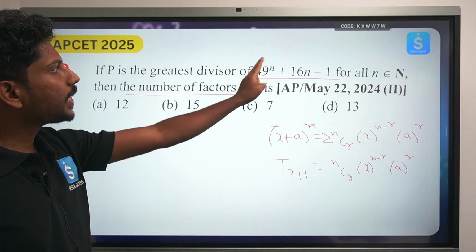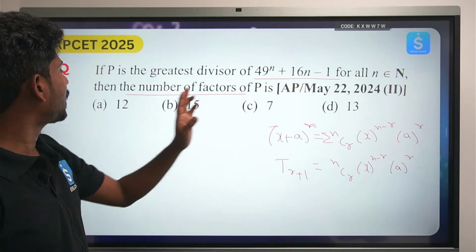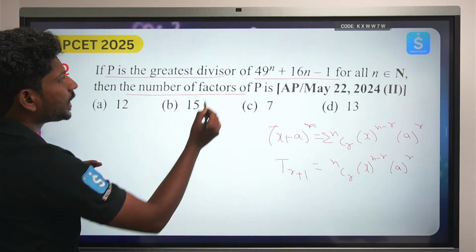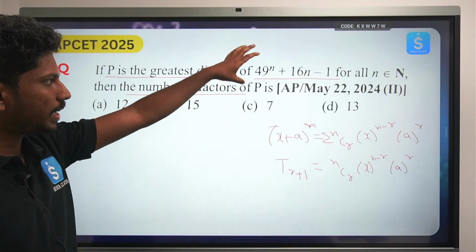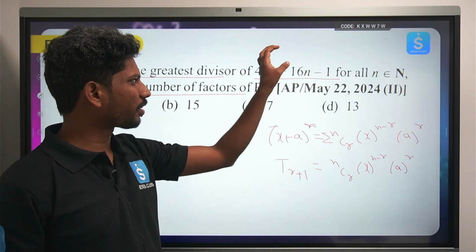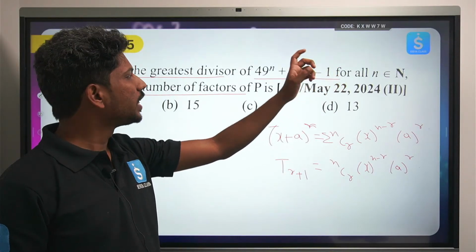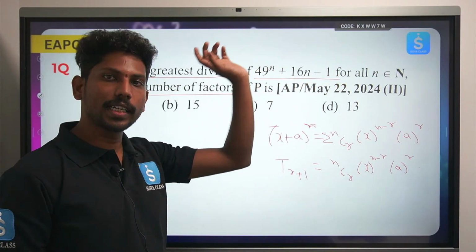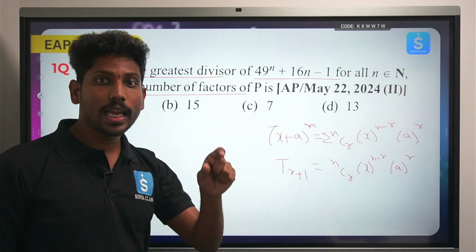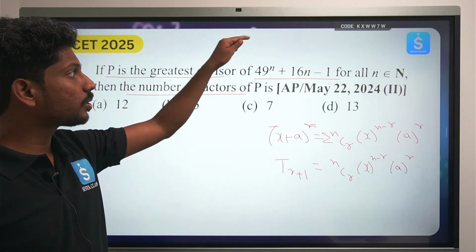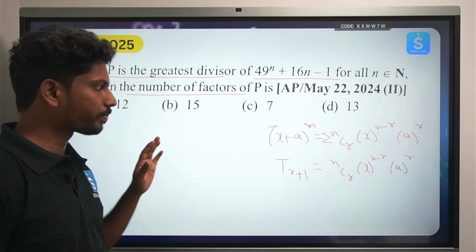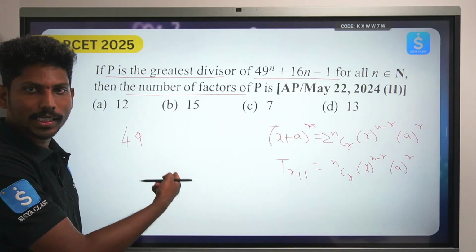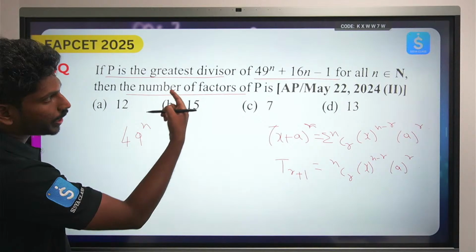49 power n plus 16n minus 1, the number of factors of p is... he's saying p is the greatest divisor. He has given some sort of an equation like this. He is asking what is the highest divisor that, for any value of n, it can divide. And he is asking how many factors the number that divides this has. So he is saying what is the greatest divisor that divides this for any value of n.